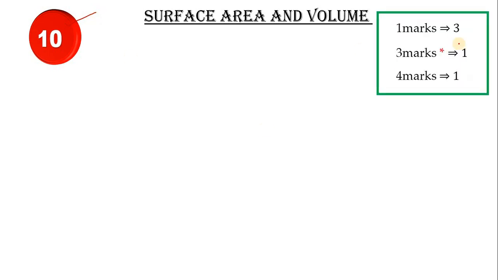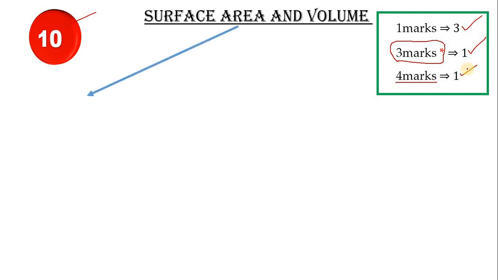So next let us move on to the last chapter, surface area and volume. The weightage is 10 marks. The pattern is 1 mark 3 questions, and in 3 marks there will be a choice question, children. So 1 question of 3 marks will be there, and 1 question of 4 marks will be there, children.